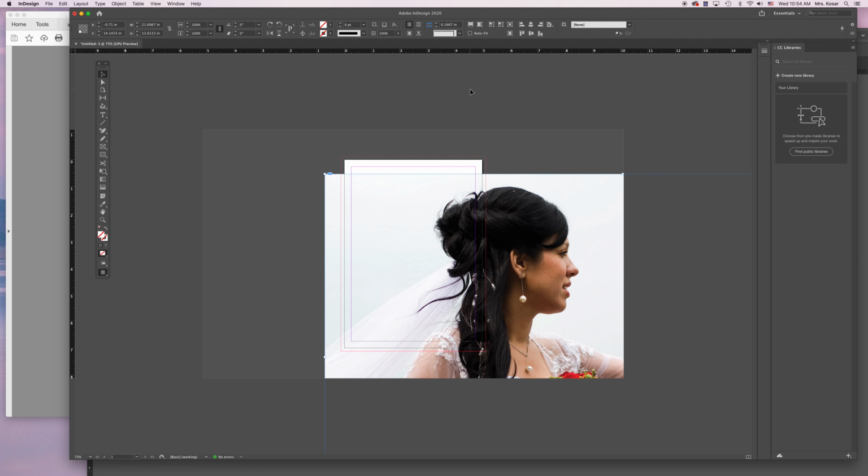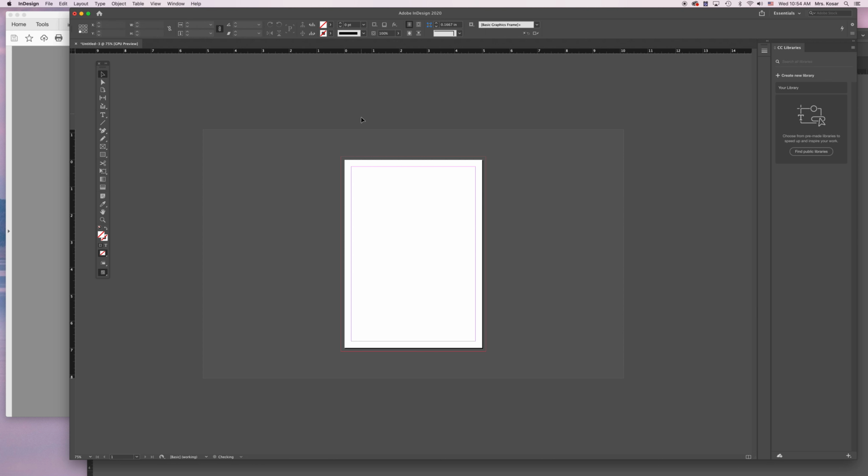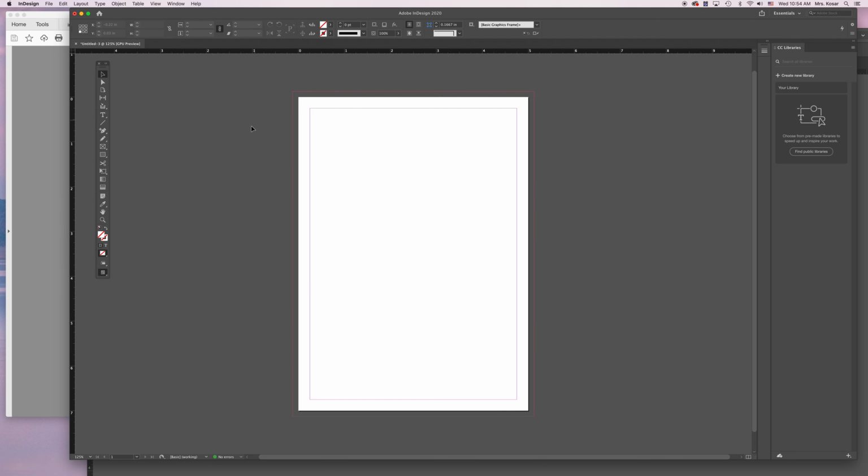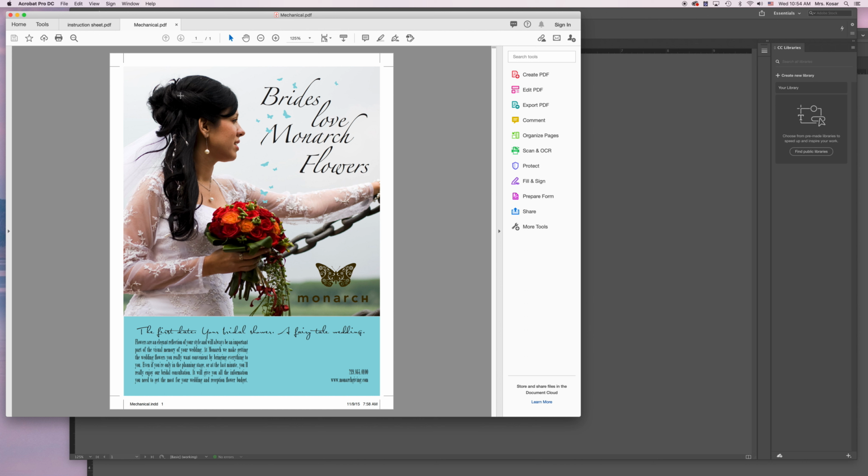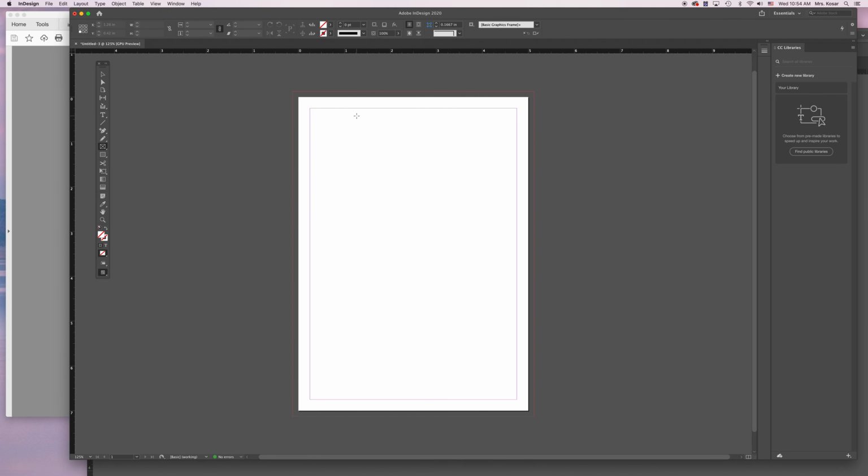So this is way too big, so I'm going to hit delete, and I'm going to do this in a different way. So just like you have pictures at home in frames, we put pictures in frames in InDesign. So right down here, it looks like a rectangle tool, but if I hold my mouse over it, it says rectangle frame tool. There's an X in the middle of it. That does have rectangle tools in here, but this one is our frame tool. So we're going to make a frame. If I were to measure, this picture is 5 inches wide and 5 inches tall. So I need to make a frame that's 5 inches wide and 5 inches tall.